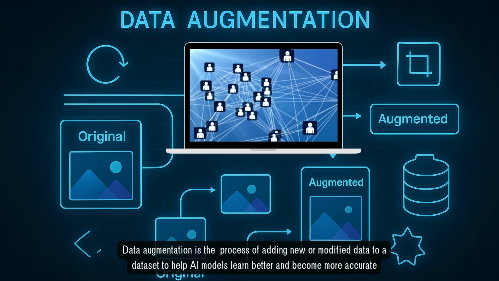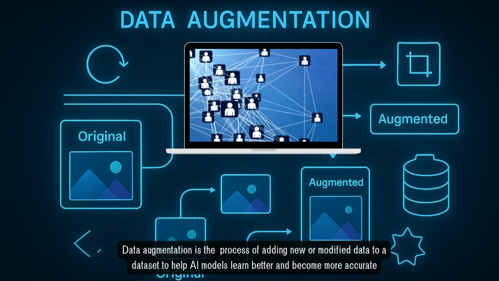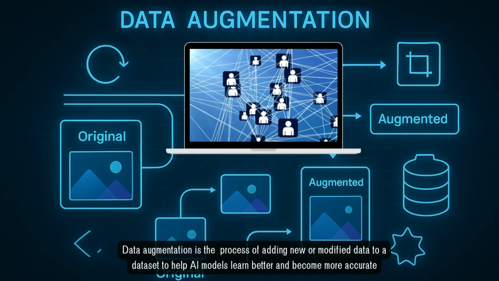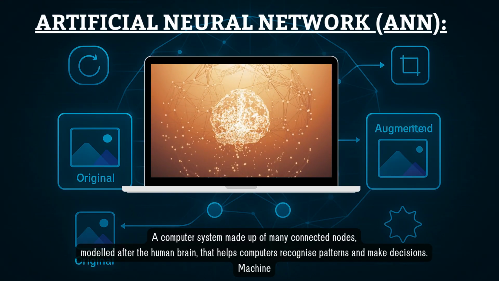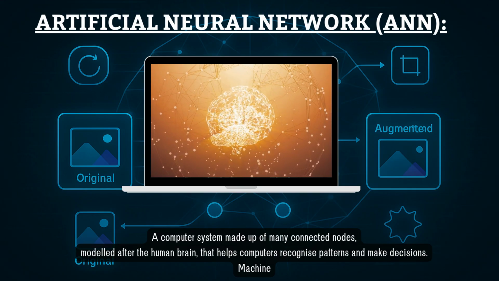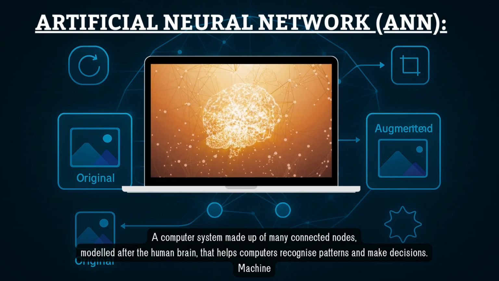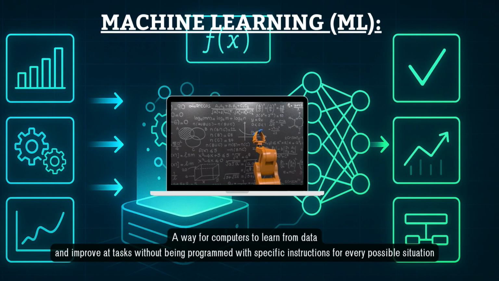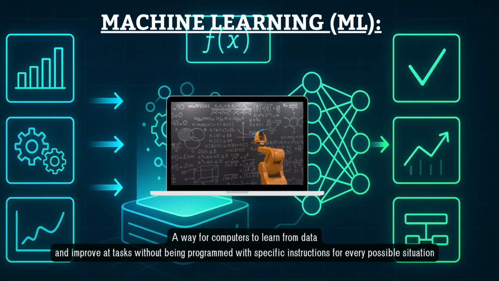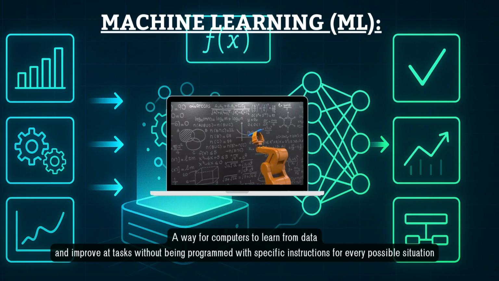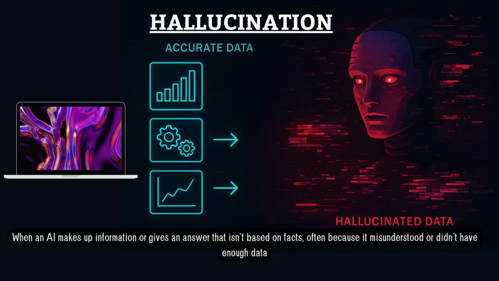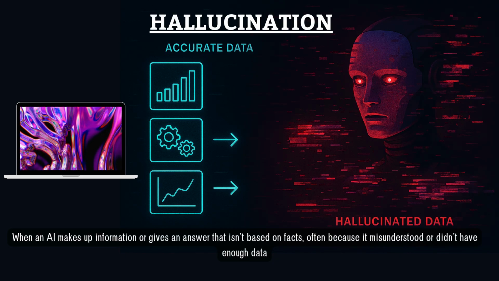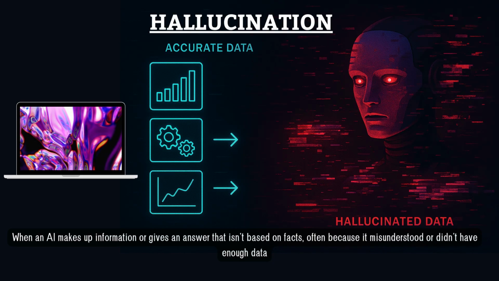Data augmentation means adding new or modified data to a dataset to help AI models learn better and become more accurate. An artificial neural network is modeled after the human brain, helping computers recognize patterns and make decisions. Machine learning lets computers learn from data and improve without explicit programming for each situation. Hallucination is when an artificial intelligence mistakenly generates incorrect information because of misunderstanding or insufficient data.